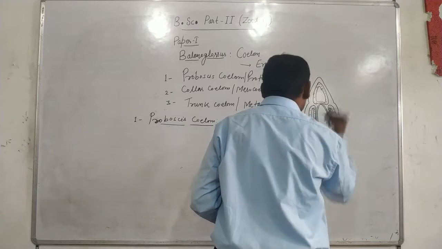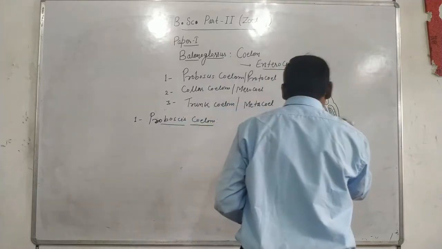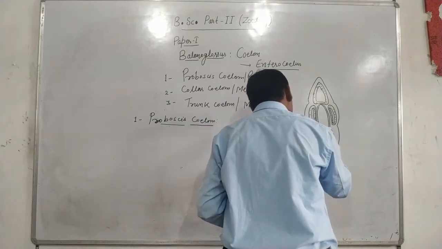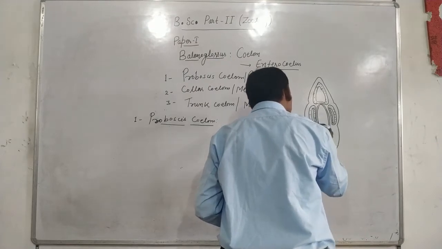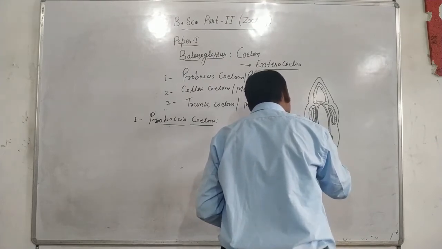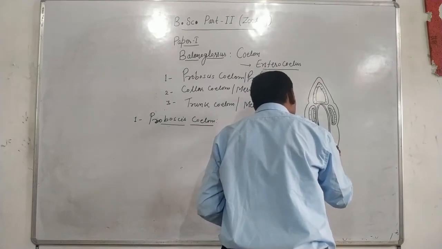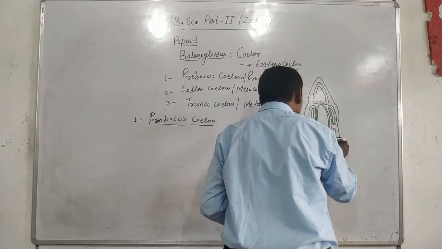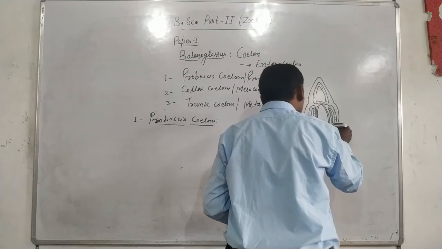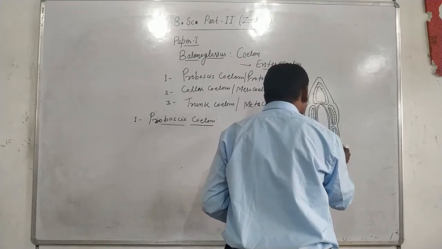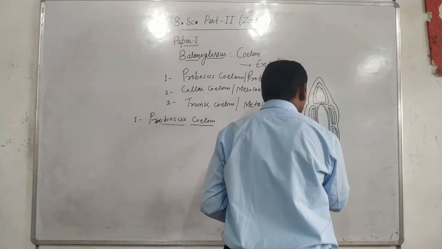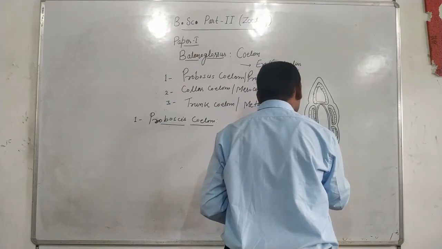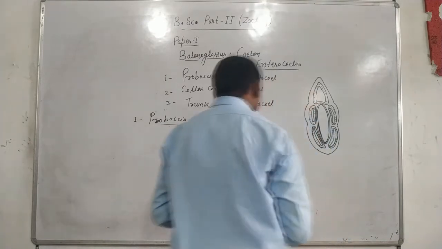This region is especially related to the collar coelom region. This is the coelom of the trunk region that exists in the body of Balanoglossus. Now we draw the different coelomic positions inside the embryonic stage.